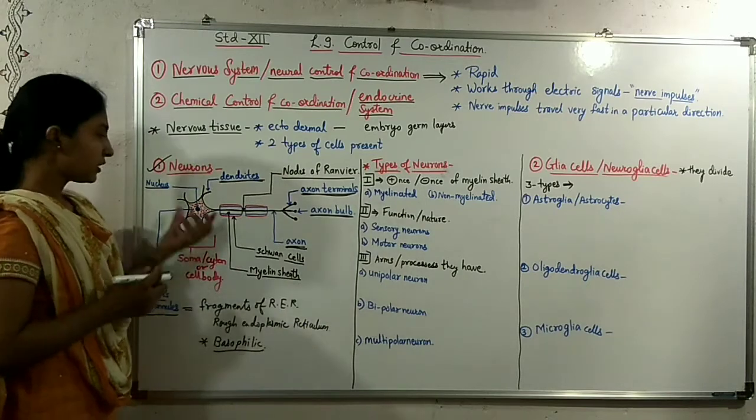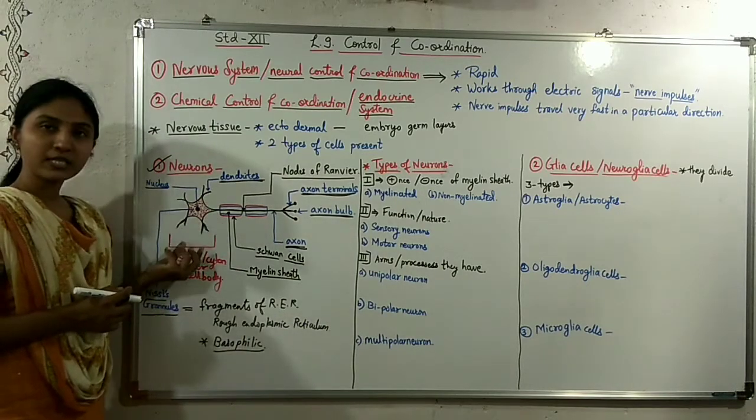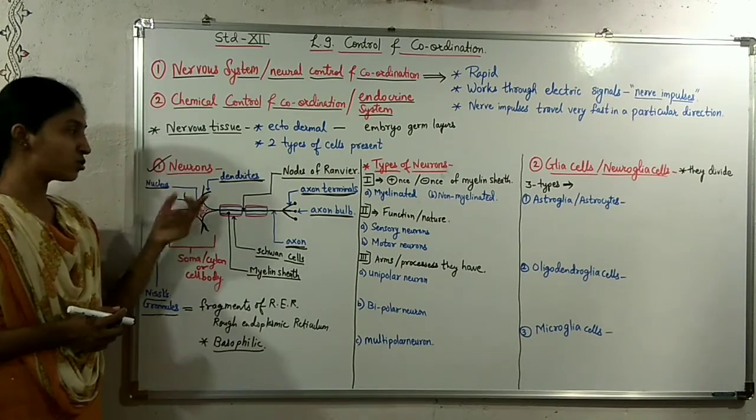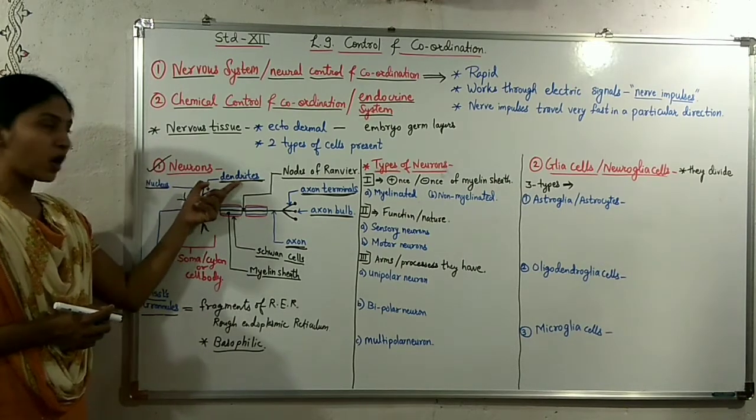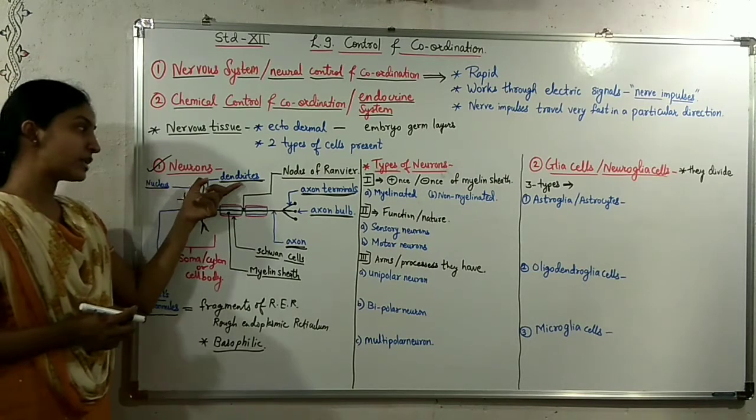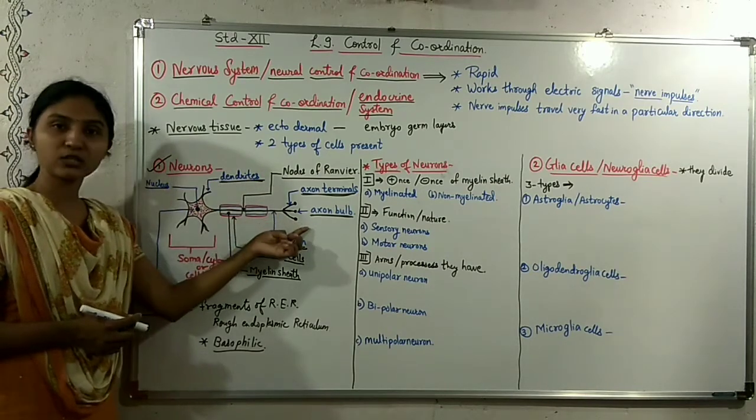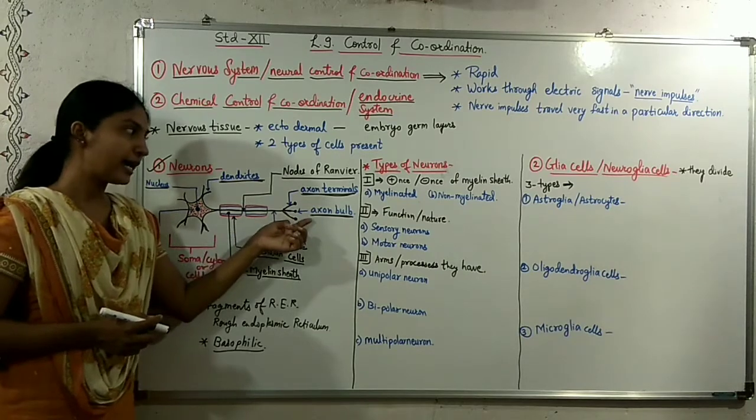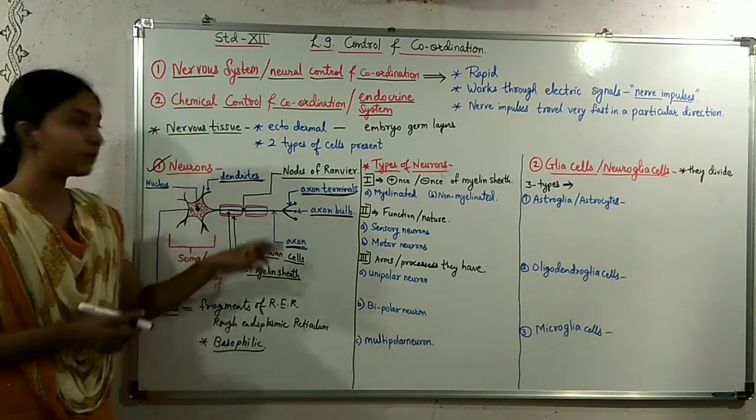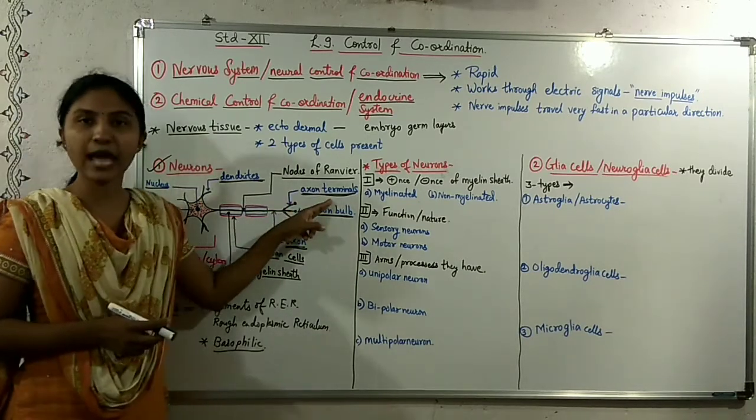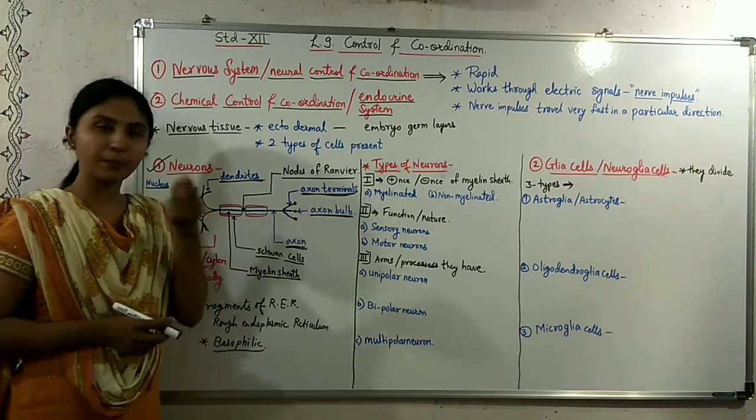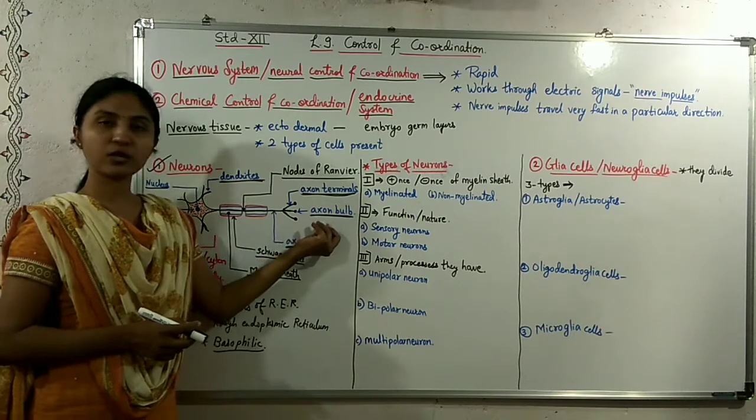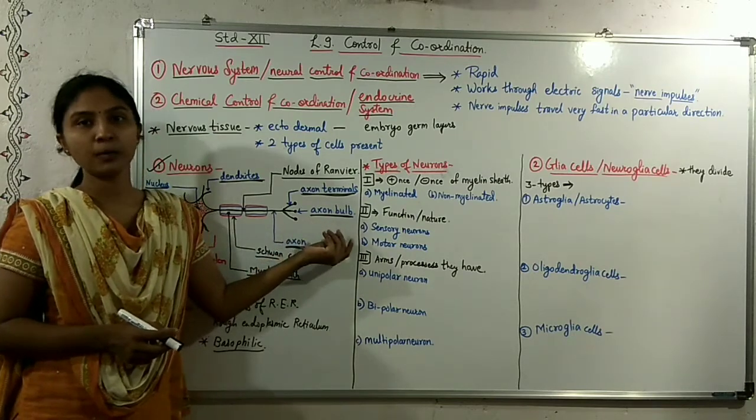So, from the cell body, different small thread-like structures arise, called dendrites. And a long thread-like structure arises, called the axon. At the end, it divides into terminals. Those terminals are called axon terminals, and there are bulb-like structures at the end of those terminals. Those bulb-like structures are called axon bulbs.